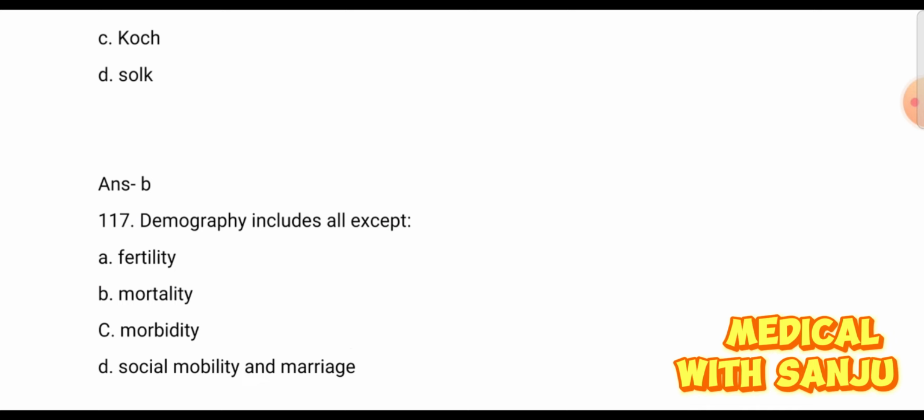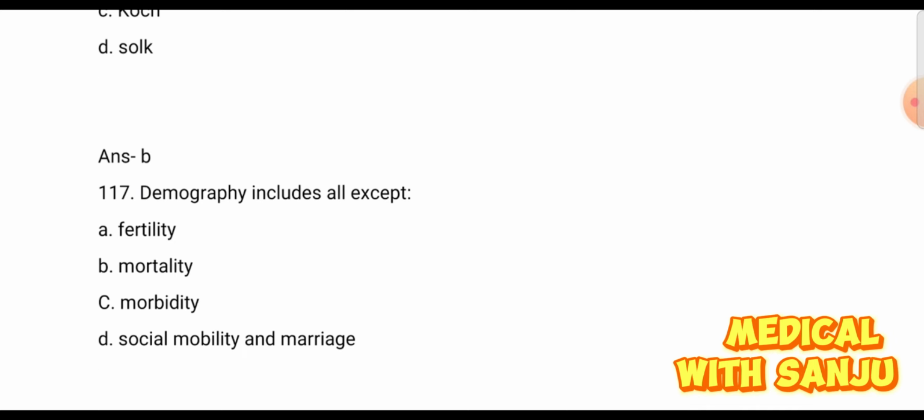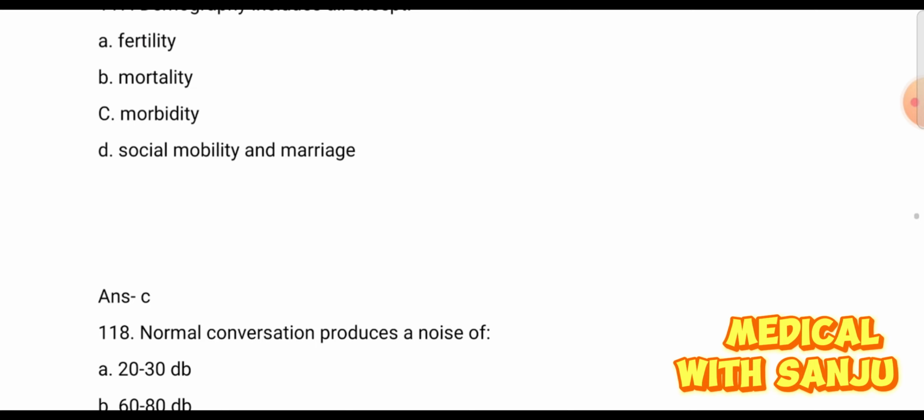Question number 117. Demography includes all except option A fertility, option B mortality, option C morbidity, option D social mobility and marriage. Demography includes fertility, mortality, migration, social mobility and marriage. Not include morbidity. Option C is right answer.